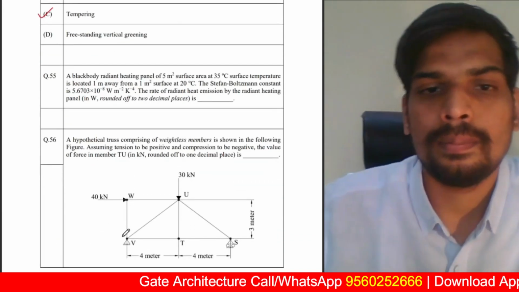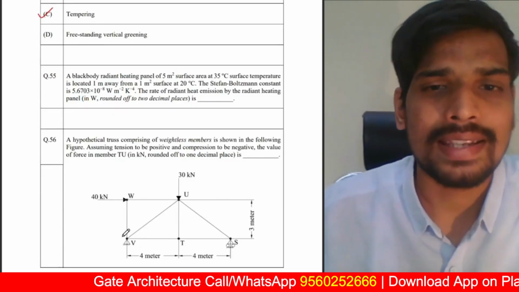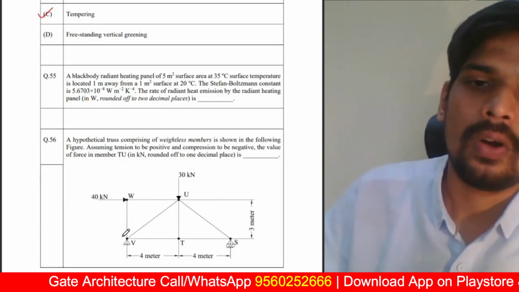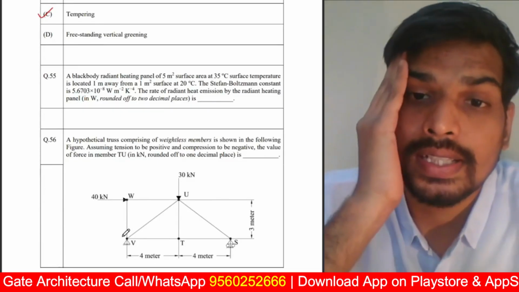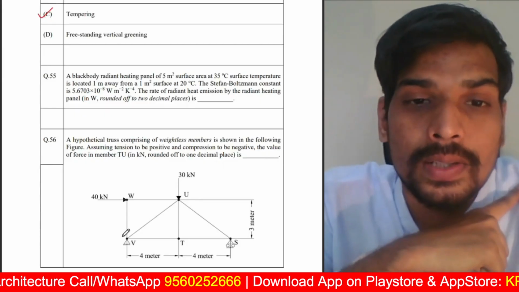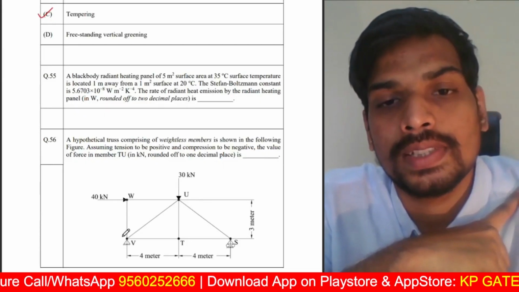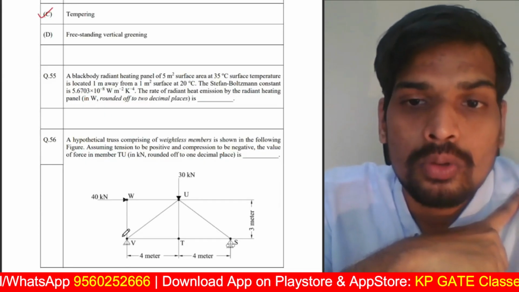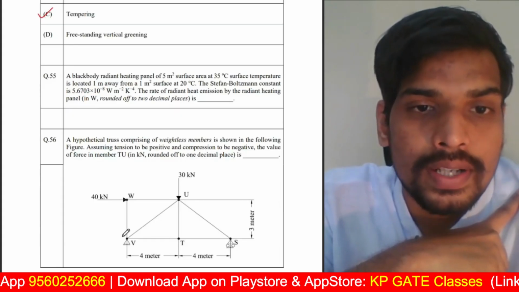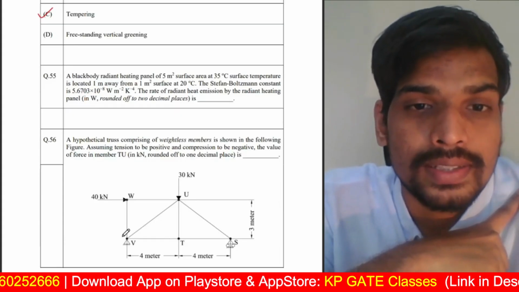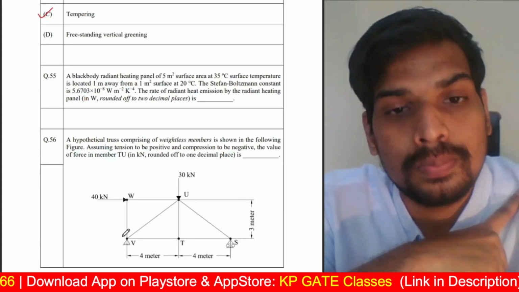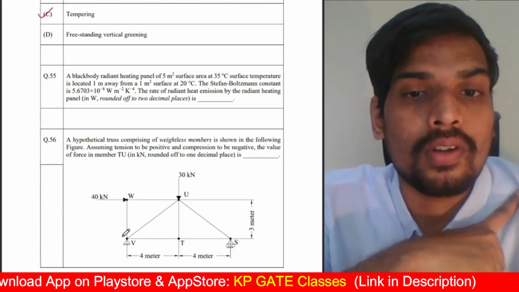55. A black body radiant heating panel of 5 square meters of surface at 35 degrees centigrade surface temperature is located 1 meter away from a 1 square meter surface at 20 degrees centigrade. Stefan Boltzmann constant is given as 5.6703 into 10 to the power of minus 8 watt per square meter per Kelvin to the power of 4.